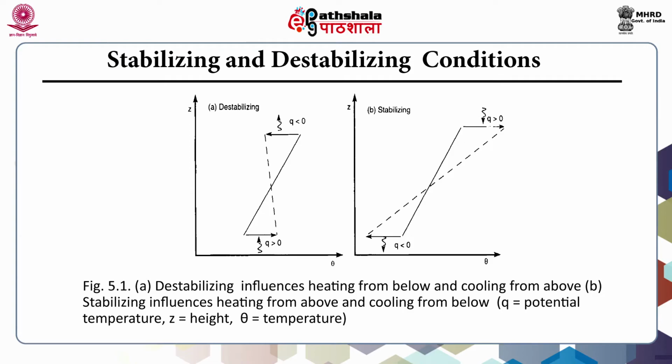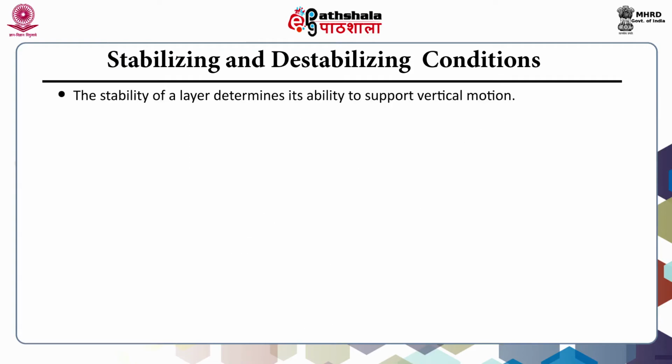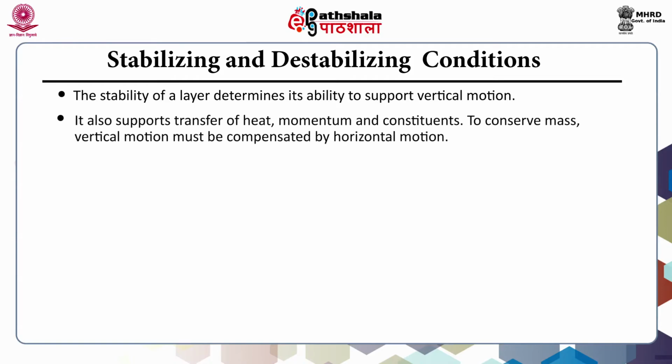In part A, the destabilizing influences are heating from below and cooling from above, while B denotes the stabilizing influences, heating from above and cooling from below. Θ is the potential temperature, Z is the height, and T is the temperature. The stability of a layer determines its ability to support vertical motion. It also supports transfer of heat, momentum, and constituents.